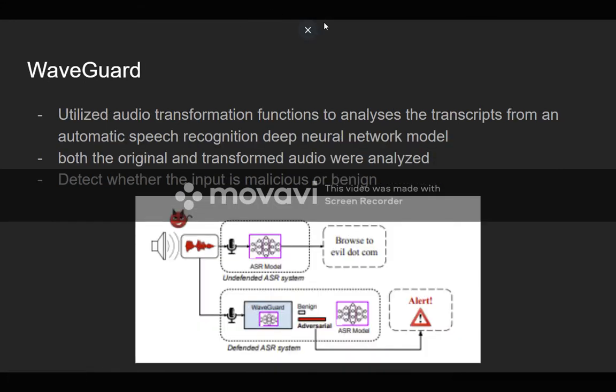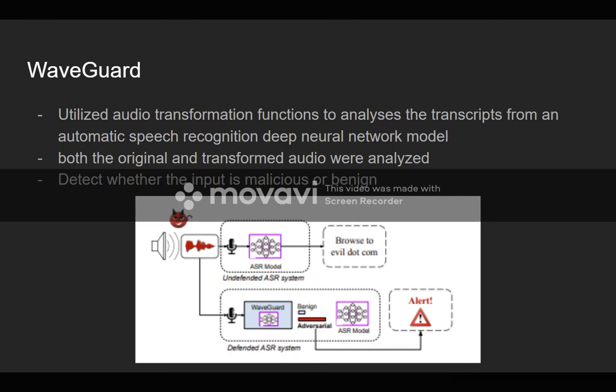Okay. And finally, the last paper we'll talk about is Waveguard. Waveguard, similar to the other one, AviPulse, also looked at adversarial audio attacks, where some sort of malicious speech would be said to a speech recognition model, and then potentially give a wrong command, right? But on the other side, with Waveguard, they decided to create some sort of defense against it. In this case, they utilized audio transformation functions to analyze the transcripts from automatic speech recognition deep neural networks.